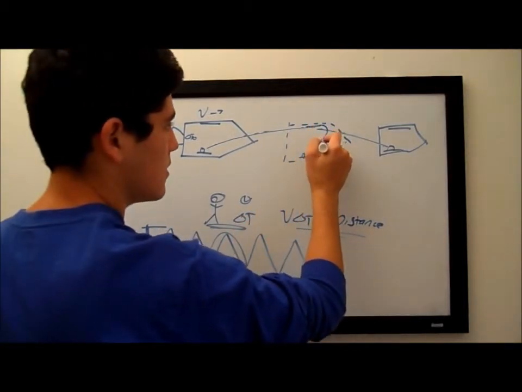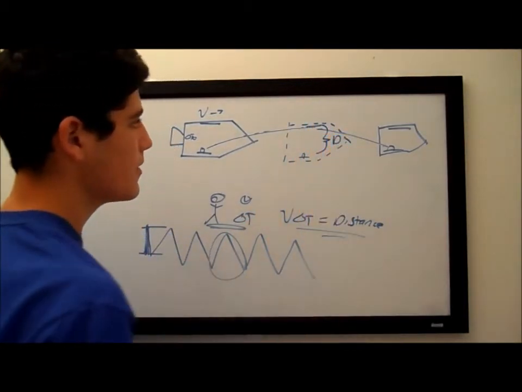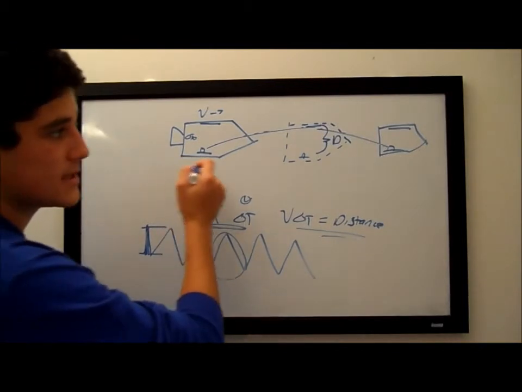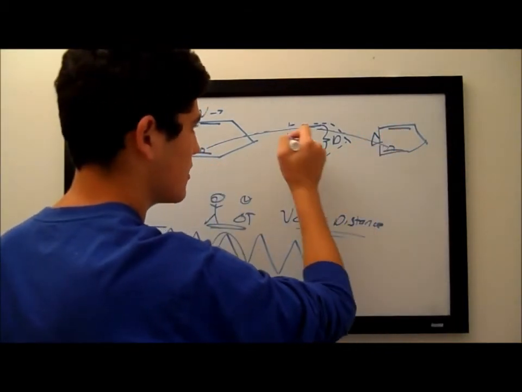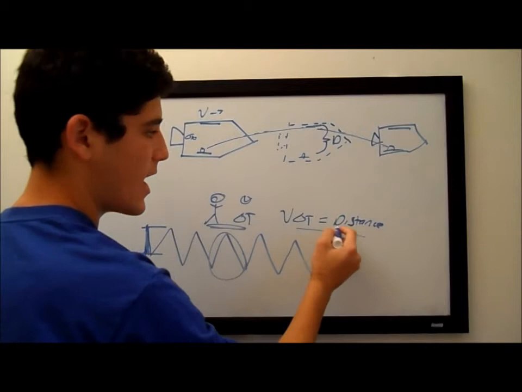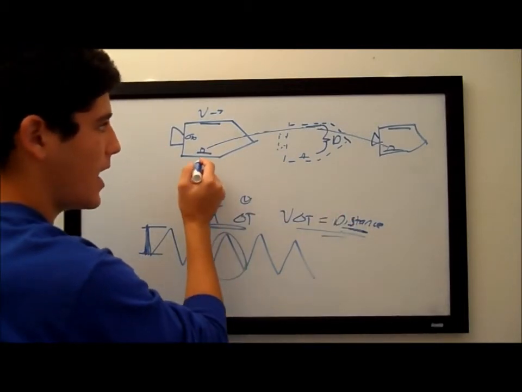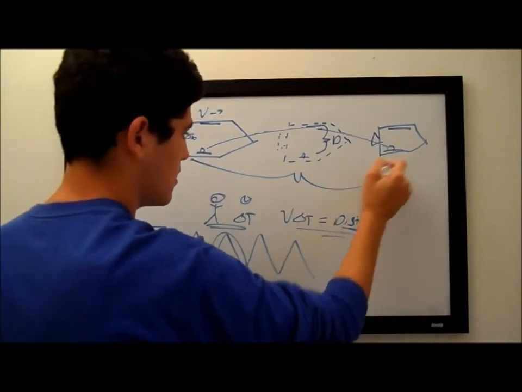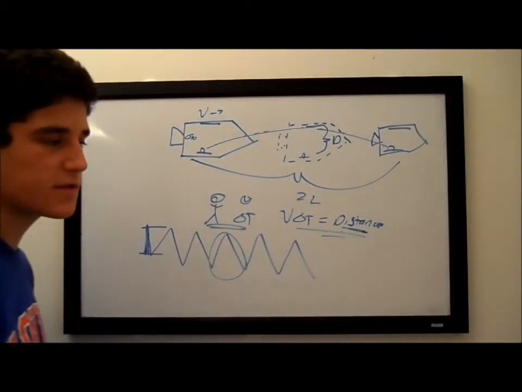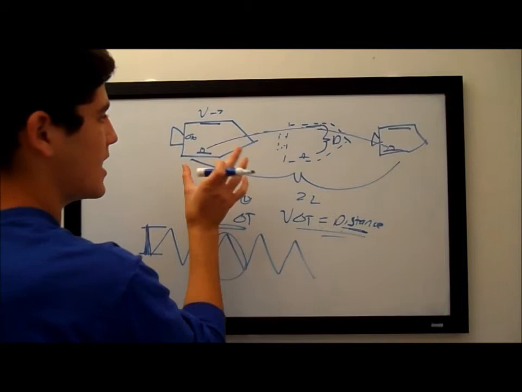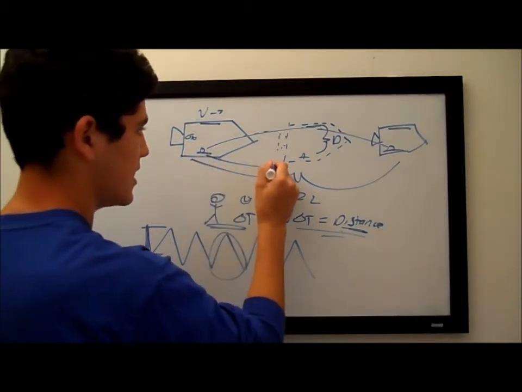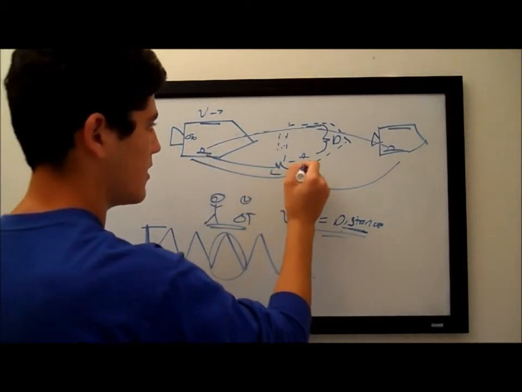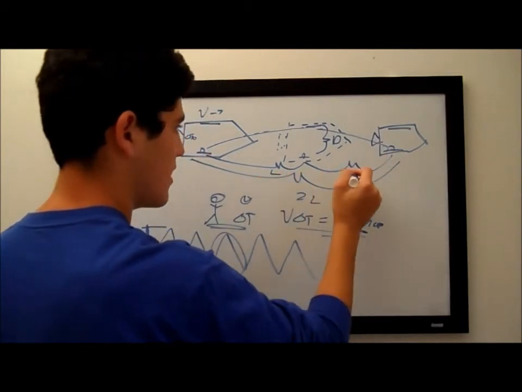And again, this is a distance d, and the whole distance, let me draw that, traveled by the spacecraft is going to be represented as 2L, just for mathematical purposes, such that half of the distance until it gets to here is going to be L, and the other half is going to be L.